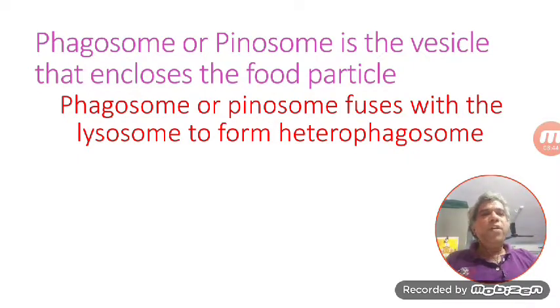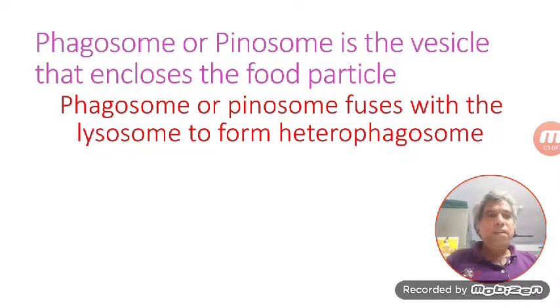Because the outside material is getting fused with the lysosome, this is called heterophagosome. That means pinosome plus lysosome is equal to heterophagosome, or phagosome plus lysosome is equal to heterophagosome.